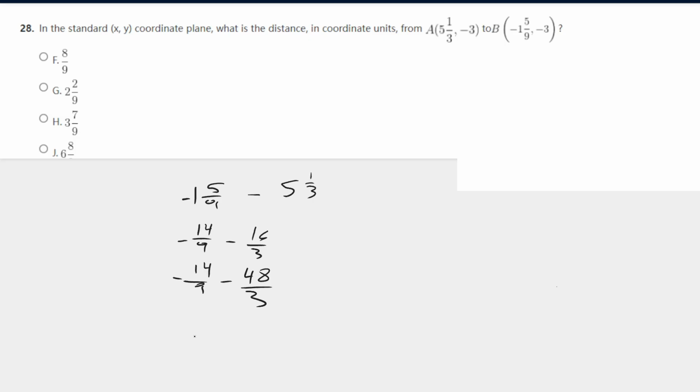Distance is always going to be positive. So the answer here is going to be 62, I believe. 62 ninths.